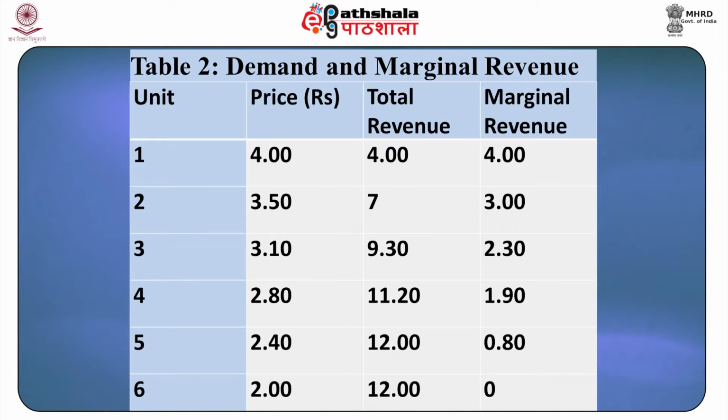For the first unit in the table, P is equal to MR is equal to 4 rupees. Now, as the price is lowered to rupees 3.50, it is reduced for the first as well as second unit. So, MR for the second unit, that is the price minus reduction in price to sell this second unit, that is 3.50 minus 0.5 is rupees 3. Hence, MR is rupees 3 in this case, or the additional revenue earned by selling an extra unit is less than the price. You should verify the relation between price and MR for the third, fourth and fifth units for yourself based on this data.